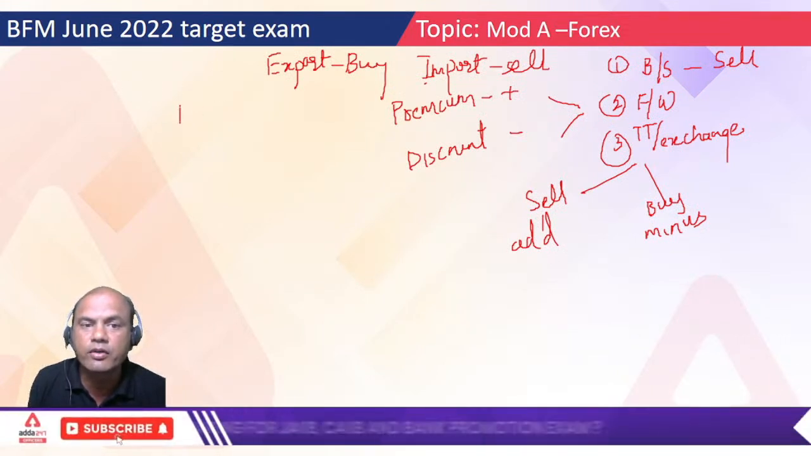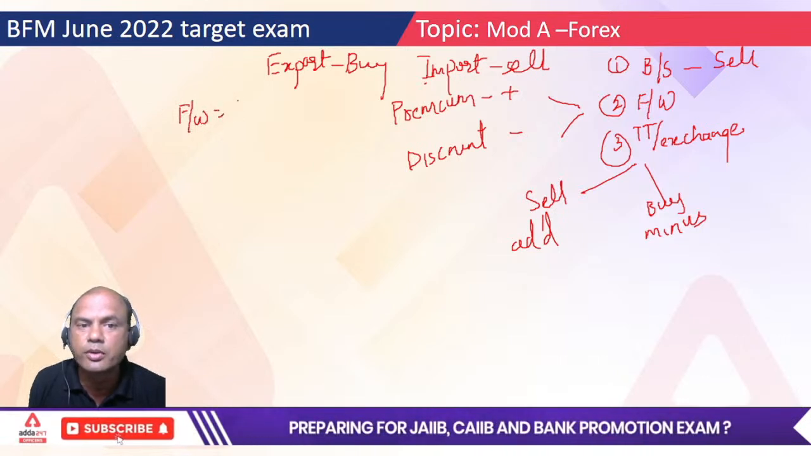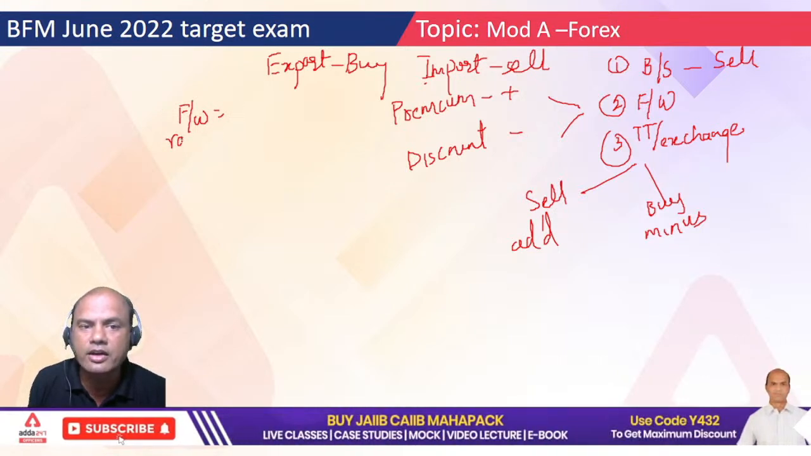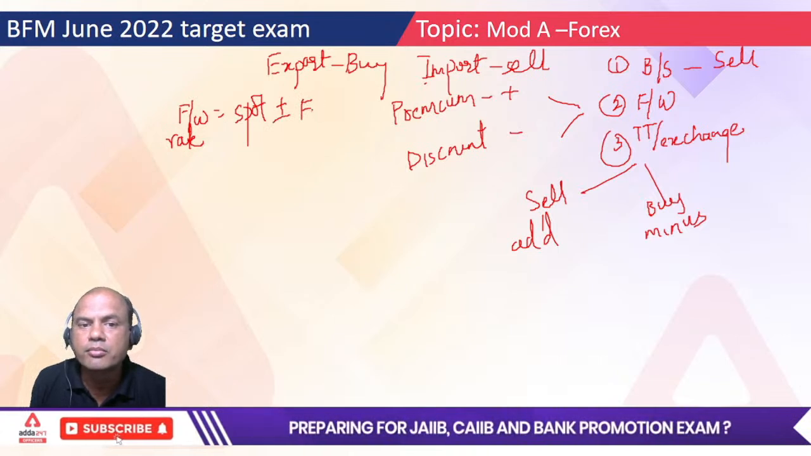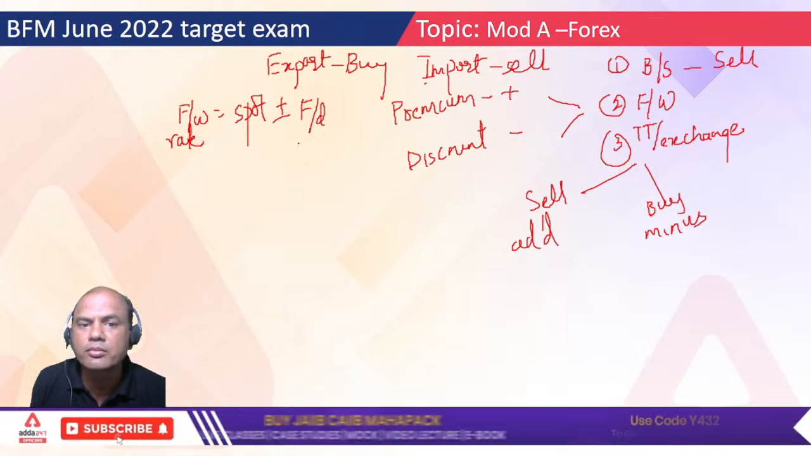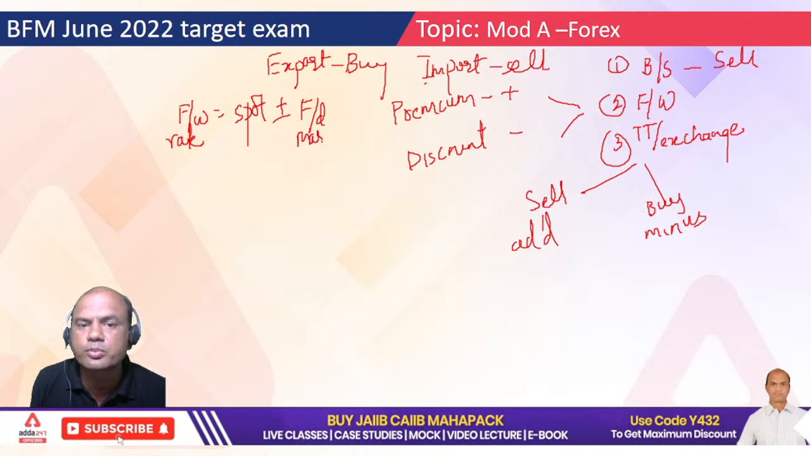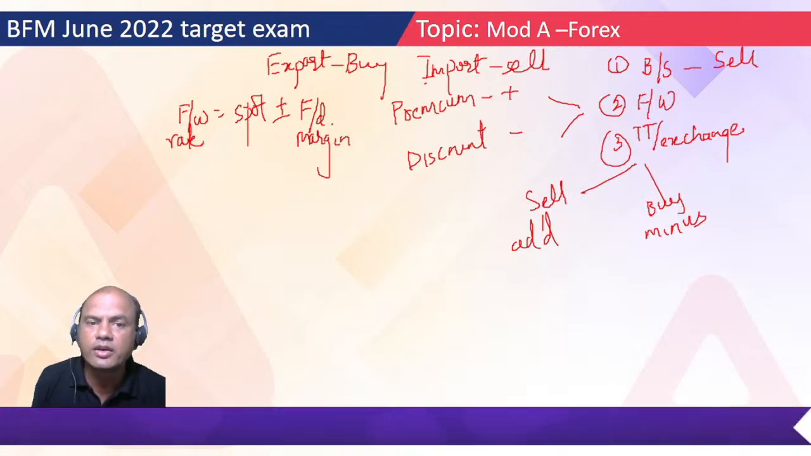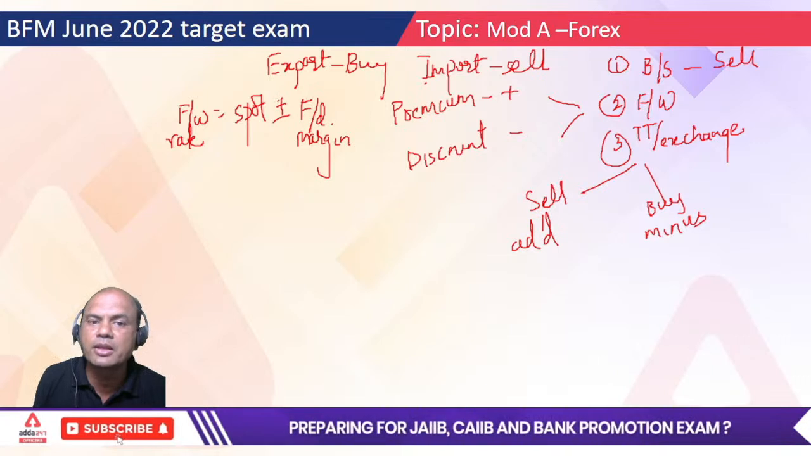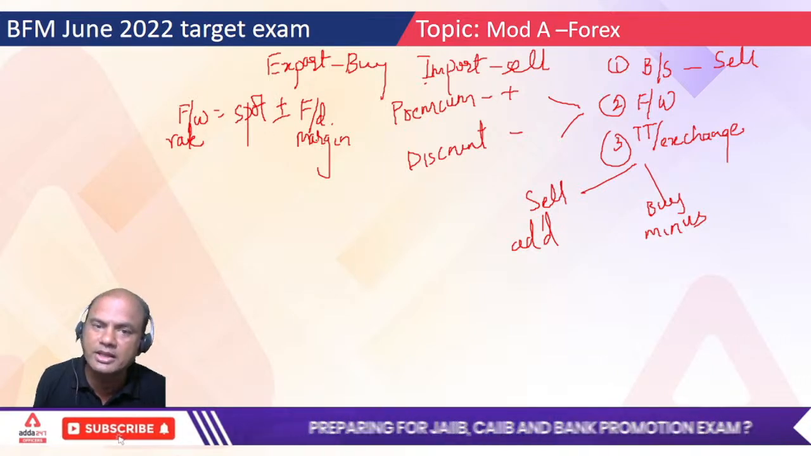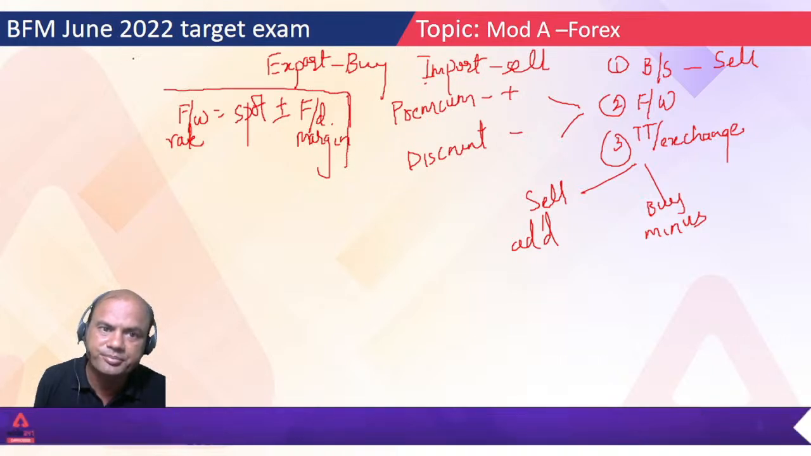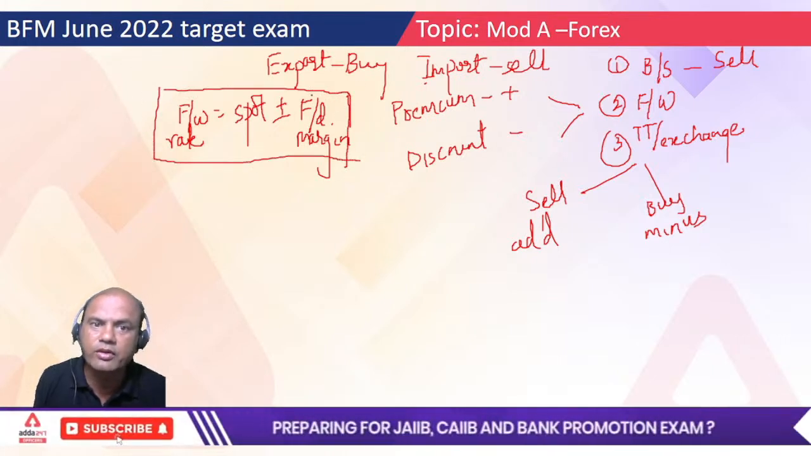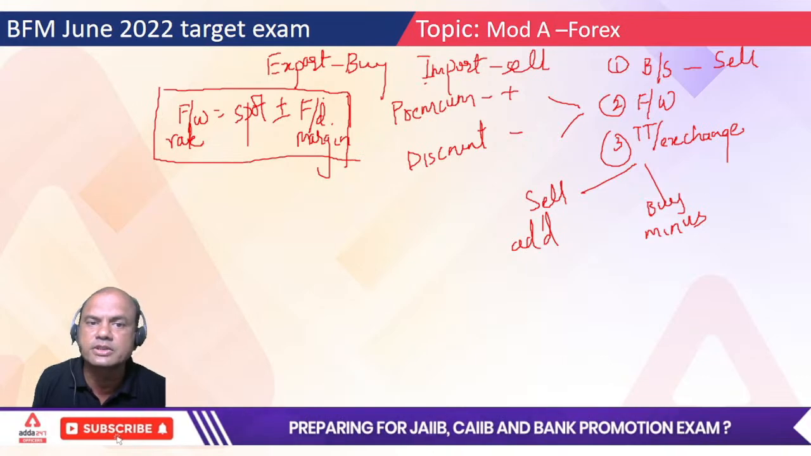What is forward? Forward rate equals spot plus or minus forward margin, or those points. If the currency is at a premium, then plus. If the currency is at a discount, then minus. Got this point? Keep this logic very clear: forward rate equals spot plus or minus forward margin.